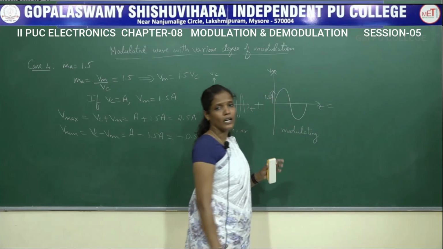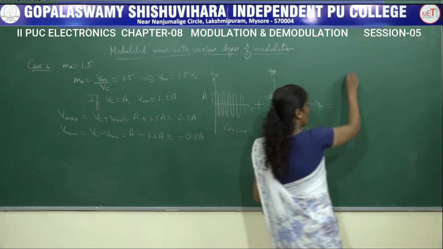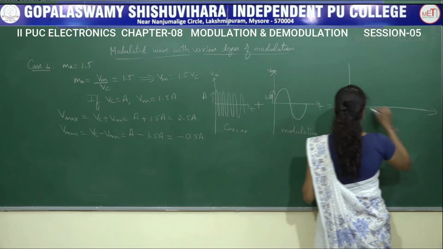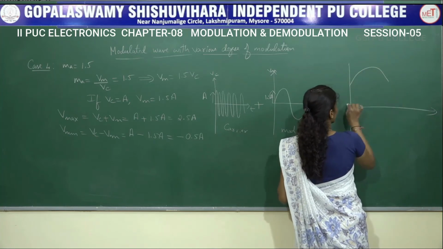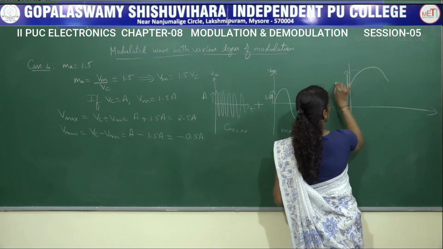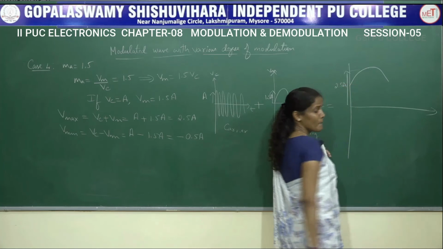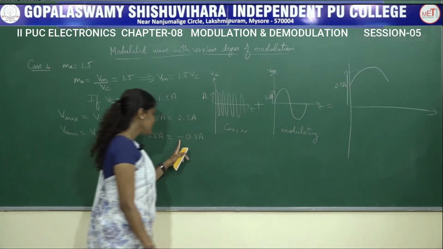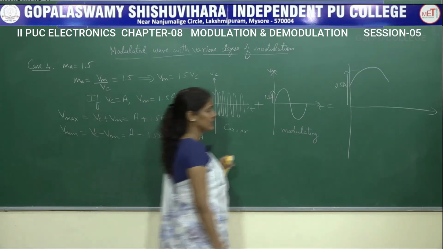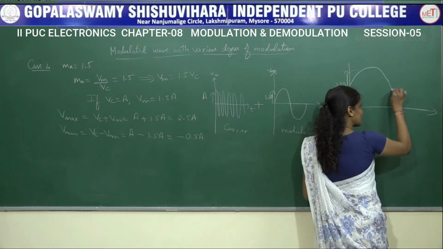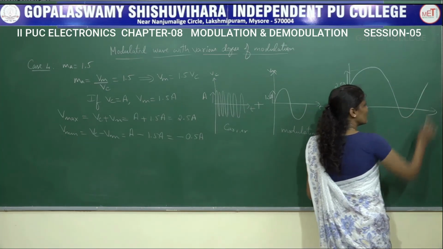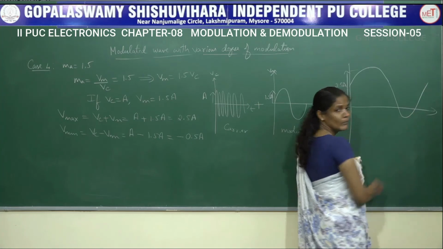So the final signal waveform will be like this. The maximum value is 2.5A, but the minimum value is minus 0.5A. That is, it will cross the 0 axis line and it will go like this. So this is the V minimum.